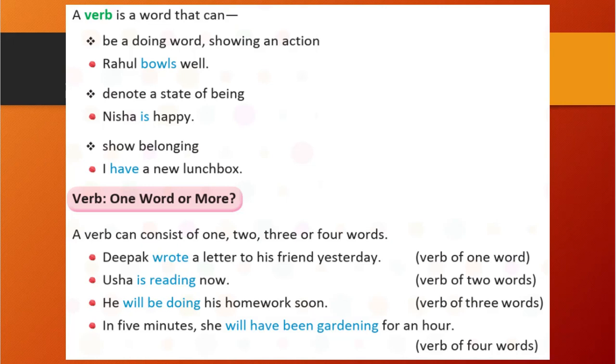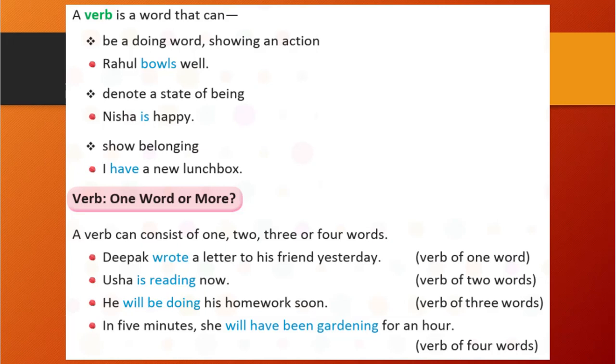So bowls is an action showing word, right? Nisha is happy. So happy is a state, right? In a happy mood. So what is indicating that Nisha is happy? That is the word is. Correct?